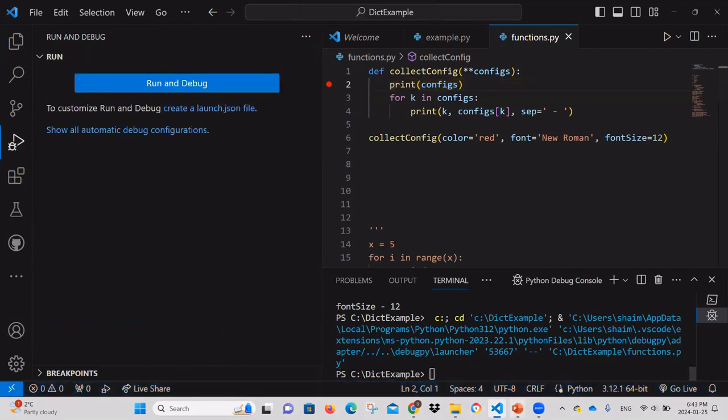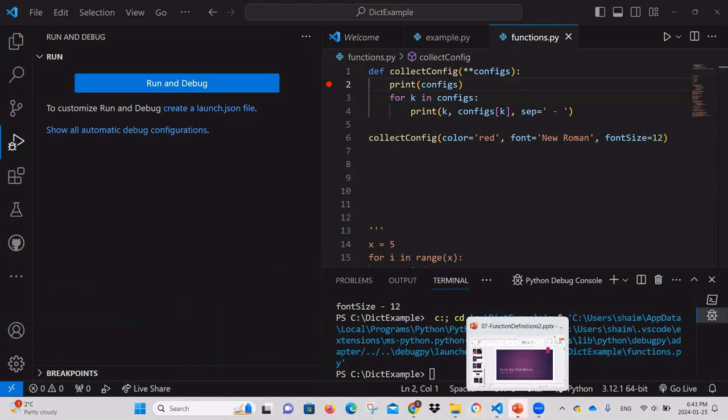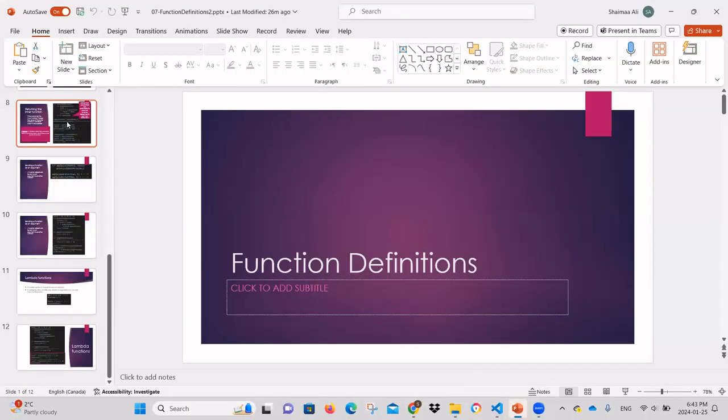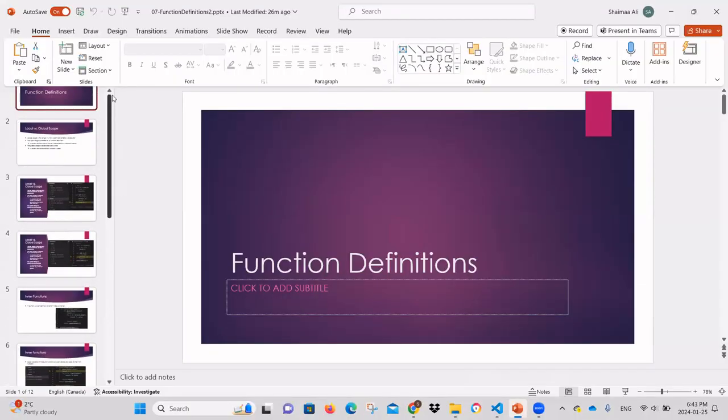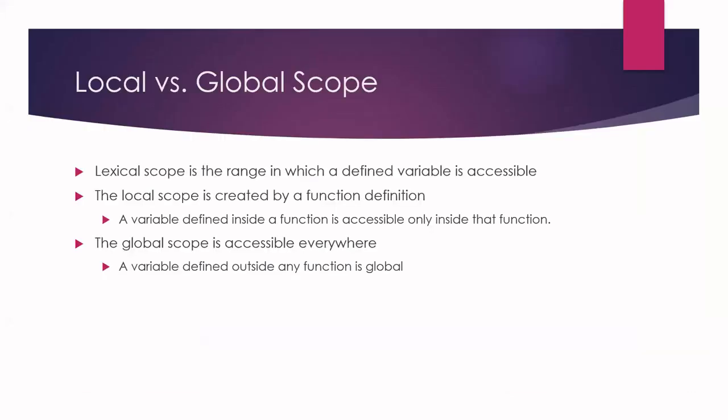All right. Now the other set of slides, we're moving into slightly more complicated things. Not complicated, a little bit more sophisticated things. So first we need to understand the concept of how scope is defined in Python. Remember the scope? You heard the word scope before? The lexical scope. So what is the lexical scope in Java?